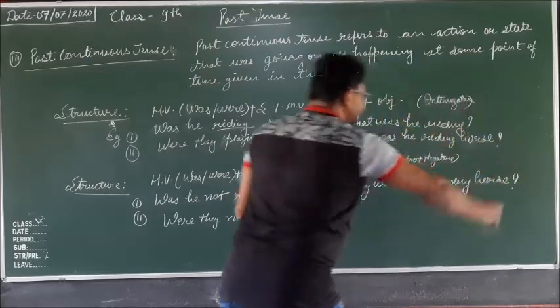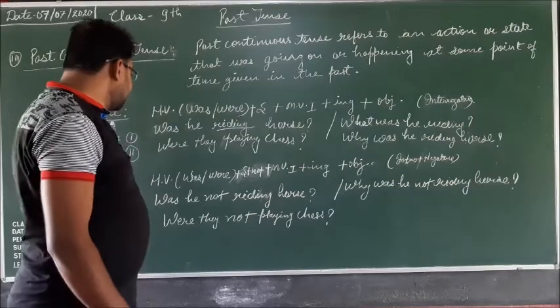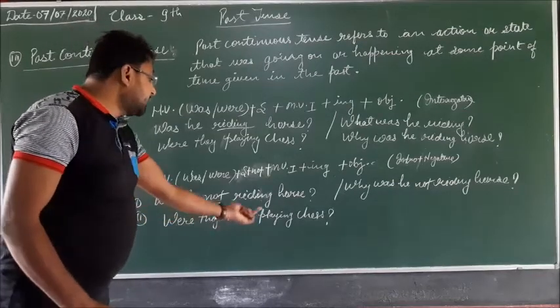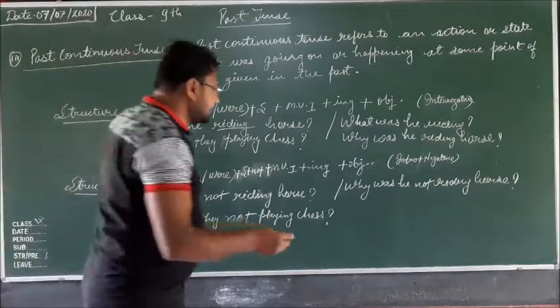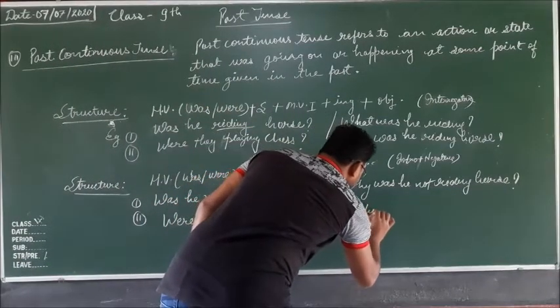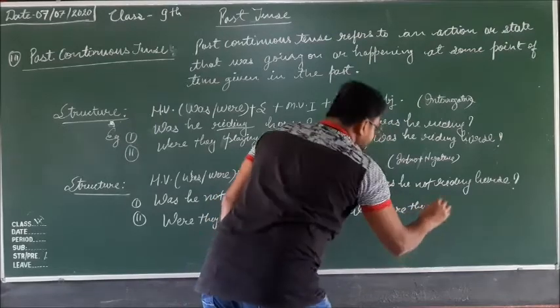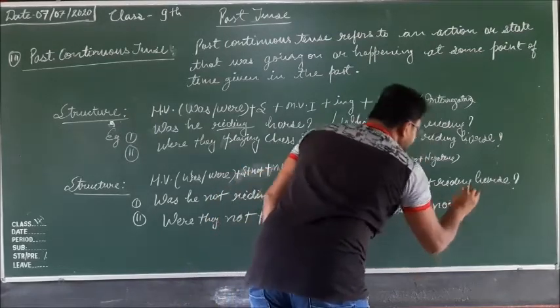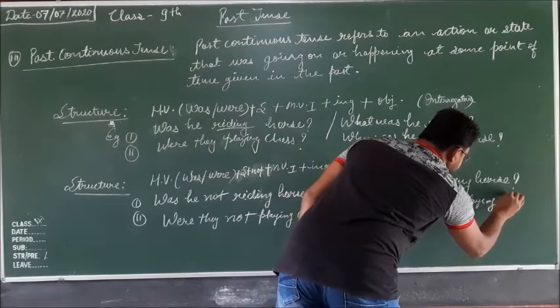And then question mark, because that is also interrogative. And then, why were they not playing chess?